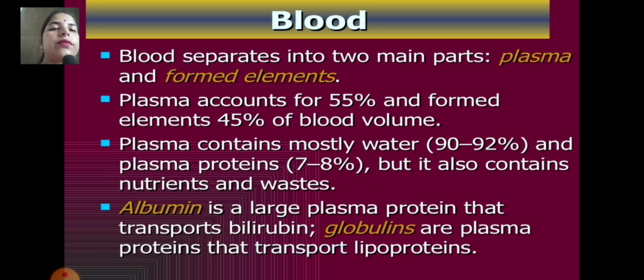Next is the blood separation into two main parts: plasma and formed blood elements. Plasma accounts for 55% and formed elements 45% of the blood volume. Plasma contains mostly water, 90 to 92%, and plasma protein, 7 to 8%, but it also contains nutrients and waste. Albumin is a large plasma protein that transports bilirubin; globulin is a plasma protein that transports lipoprotein.